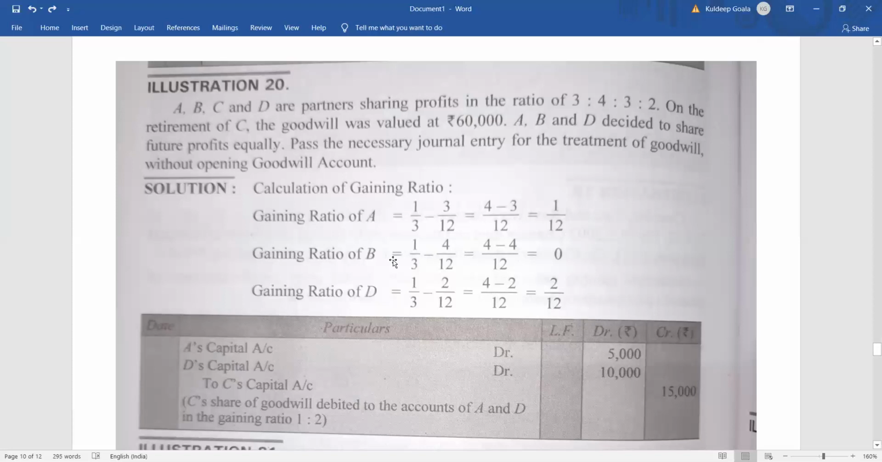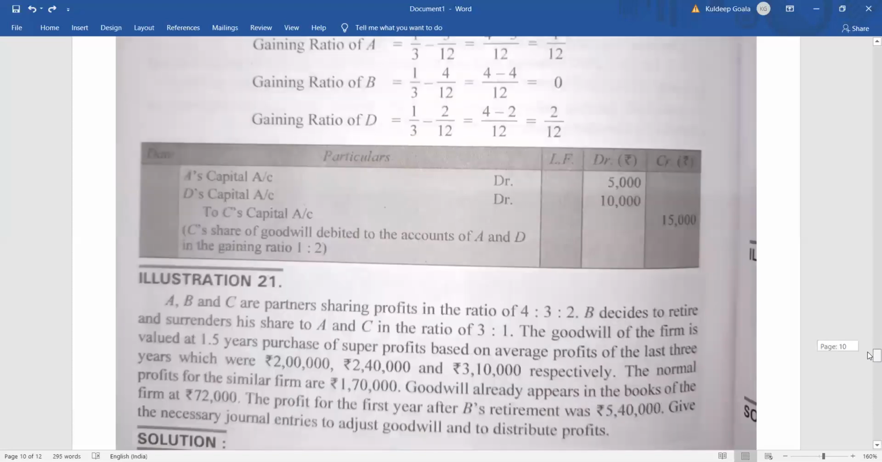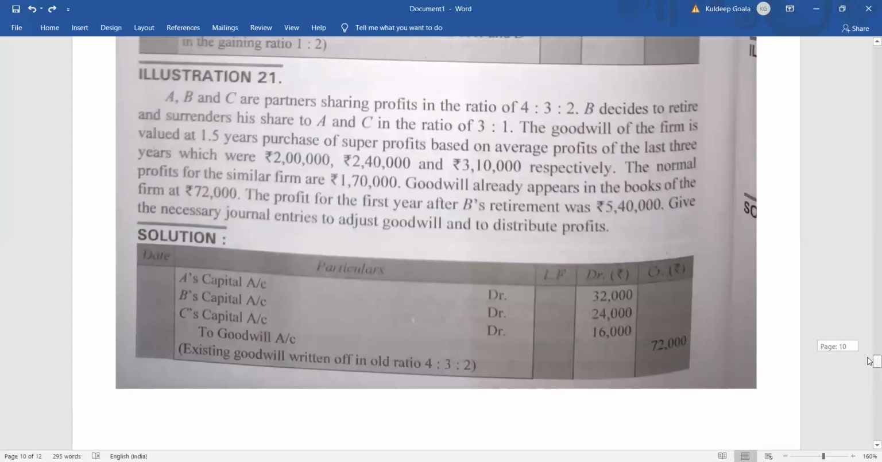So the journal entry will be: A's capital account debit, 1 by 3 of 15,000, that is 5,000 rupees. D's capital account debit, 2 by 3 of 15,000, that is 10,000 rupees. And the whole amount will be credited to C's capital account, 15,000, right? So this is how it will be shown. Clear?